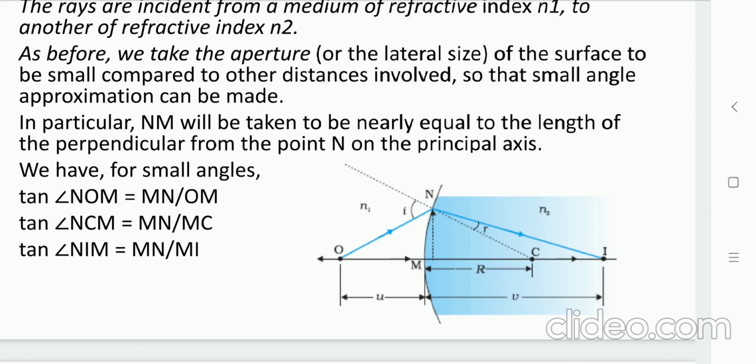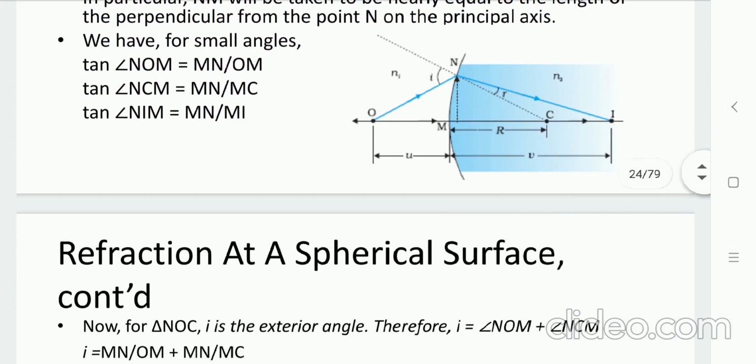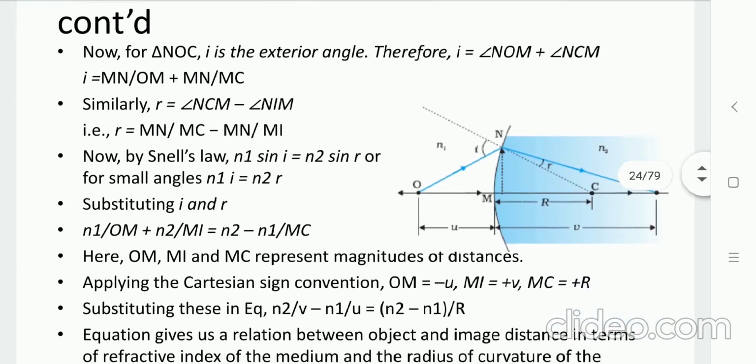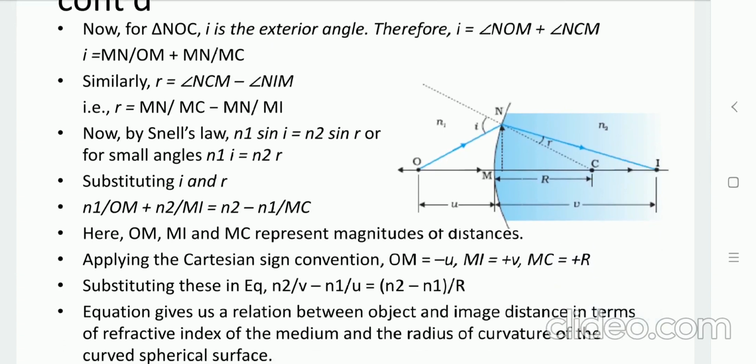Now we have Snell's law, that is N1 sin I equals N2 sin R. The incident angle I is very small, and R, the refracted angle, is also very small. So we can substitute sin I equal to I and sin R equal to R. We can rewrite Snell's law as N1 I equals N2 R. Now place the values of I and R. So we have N1 upon OM plus N2 upon MI equals N2 minus N1 upon MC.